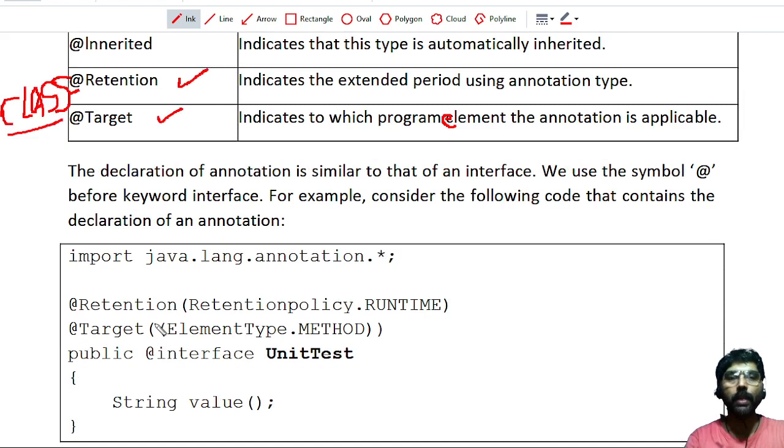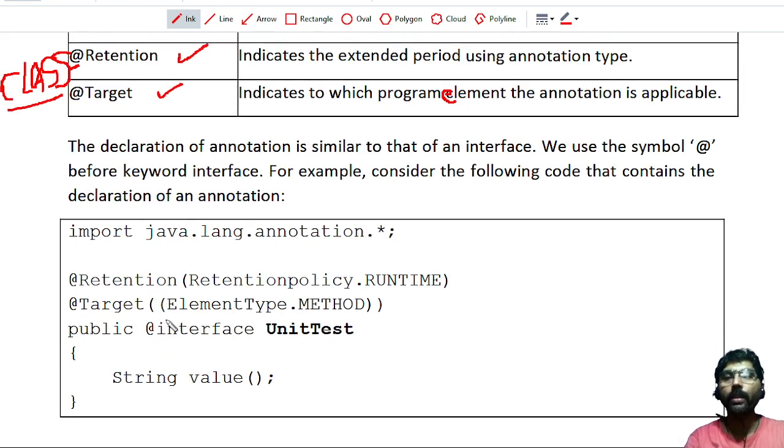Now here one example is given. I have created one user defined annotation, and creating a user defined annotation is very easy because it looks like an interface. I use the keyword interface, and before interface I have to use the @ symbol. Then I write the annotation name, any name like UnitTest. It's a valid identifier name.